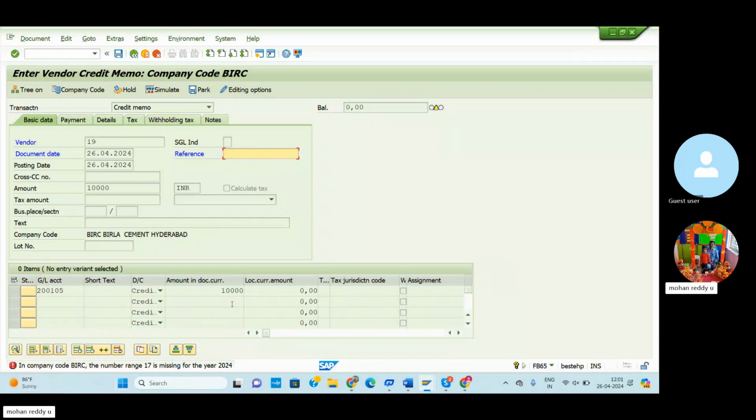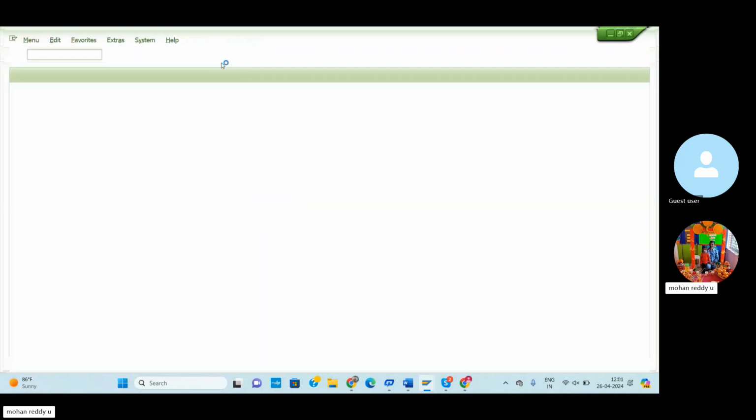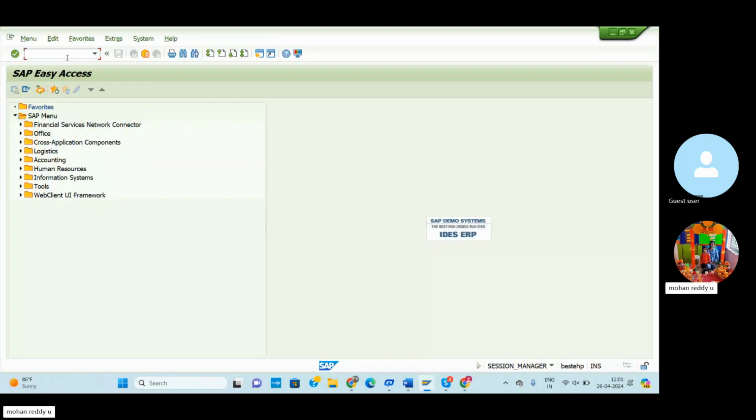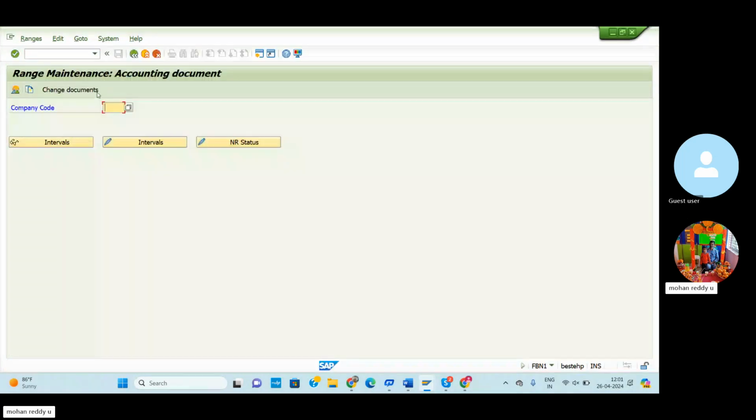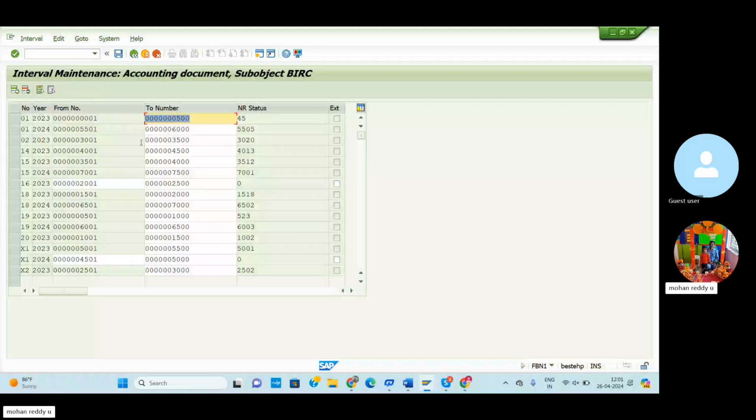So go to the new screen. For number range assignment the T code is FBN1. So go to FBN1, click here, our company code BARC, and go to the intervals. Here you can check the number range is 17. So the credit memo number range is 17. Till now we have not entered it. This is the first time we are entering the credit memo. In the previous financial year also we did not enter the credit memo number range.